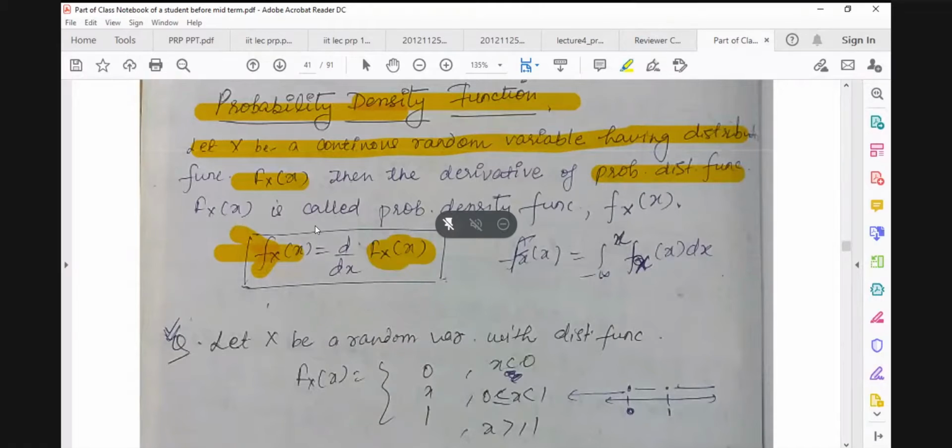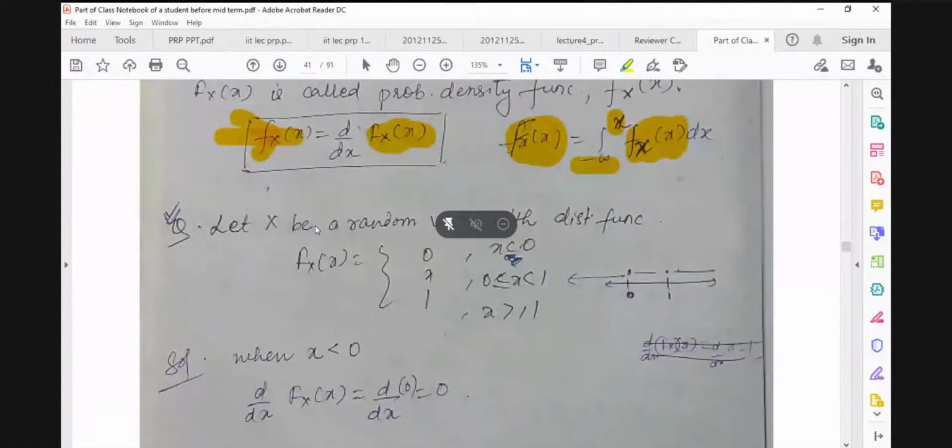But if you know the density function of some random variable and you integrate it over the domain minus infinity to x, then with the help of this formula you can get its distribution function.